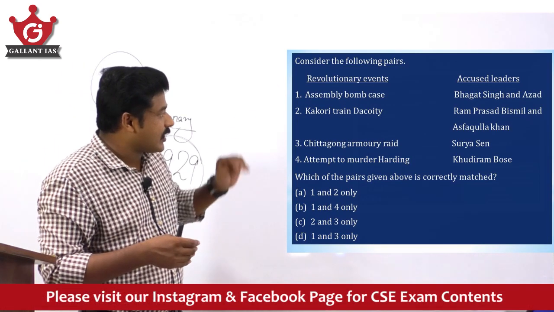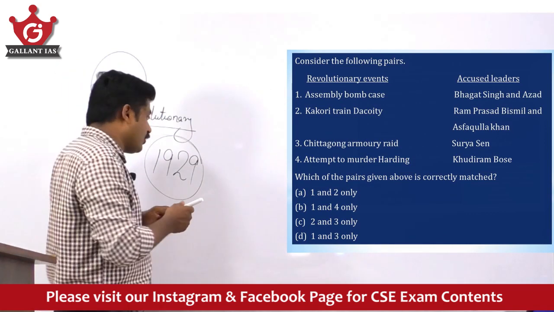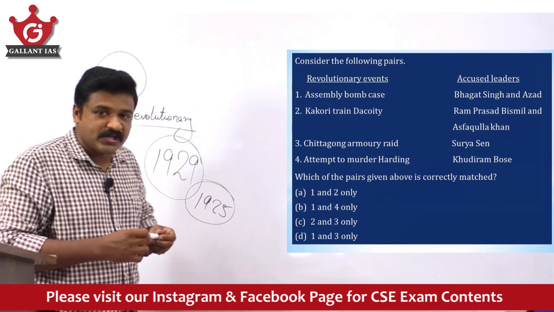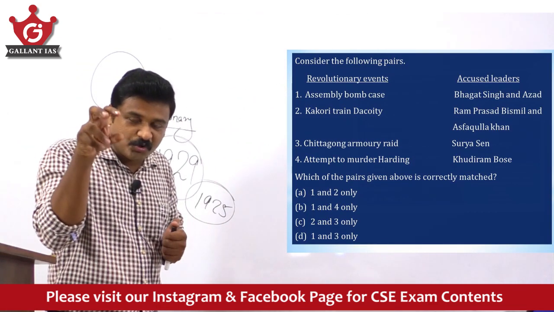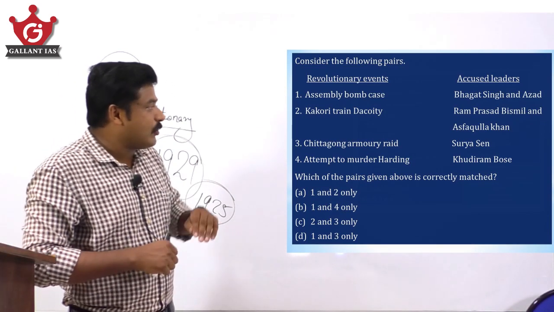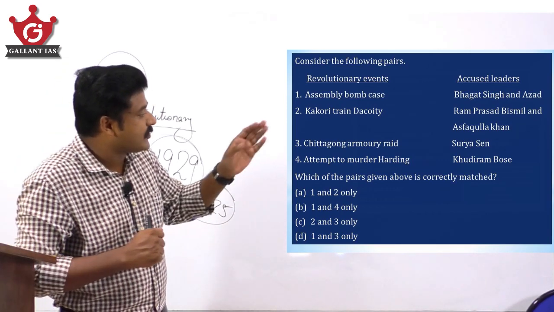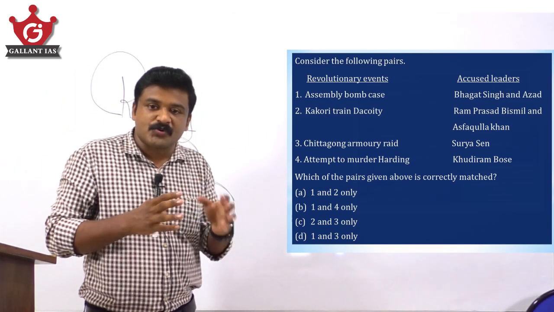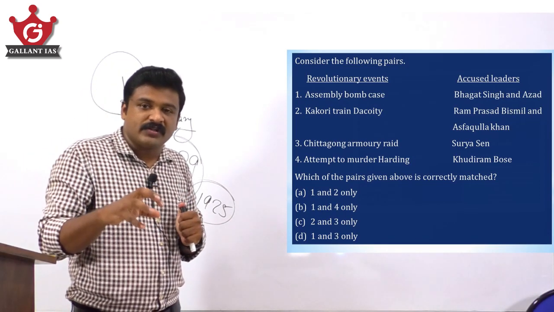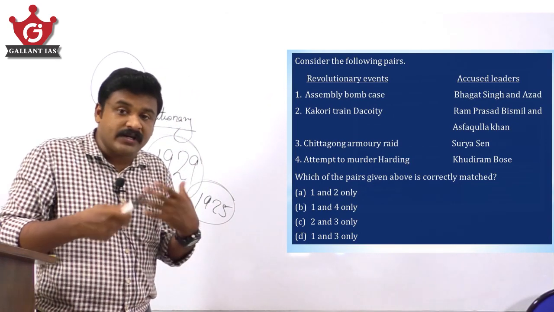Let's check the second one, Kakori train dacoity. Obviously, we know that it was in 1925, under the Hindustan Republican Association, a revolutionary organization. The leaders were Ram Prasad Bismil and Ashfaqulla Khan or Rajendra Lahiri, Chandrasekhar Azad. All these people were associated with that Kakori train robbery. That was an attempt to loot the British official railway cash in order to finance revolutionary activities.